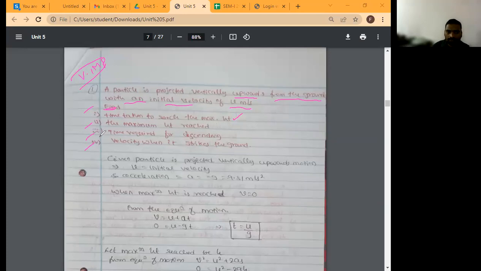Then third one. Find the time required for descending. Then fourth one. Find velocity when it strikes the ground.